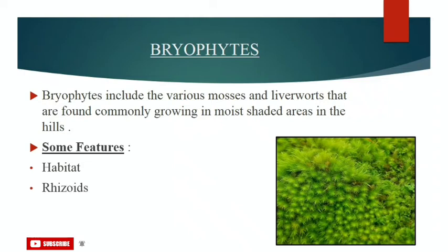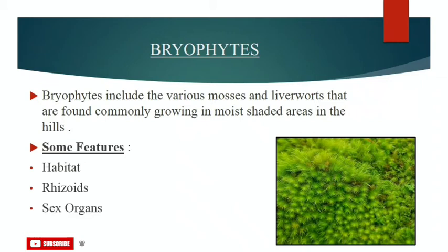Now, next is rhizoids. These are attached to the substratum by unicellular or multicellular rhizoids. Rhizoids are filamentous outgrowths or root hairs on the underside of the thallus in some lower plants, especially in mosses and liverworts. The substratum is the surface to which cells attach, especially when they are growing. So bryophytes attach to the substratum by unicellular or multicellular rhizoids.